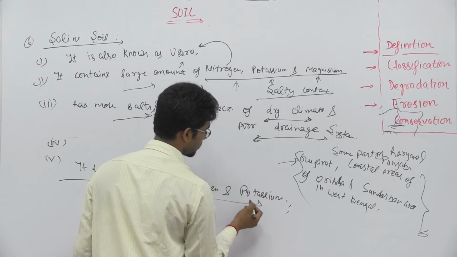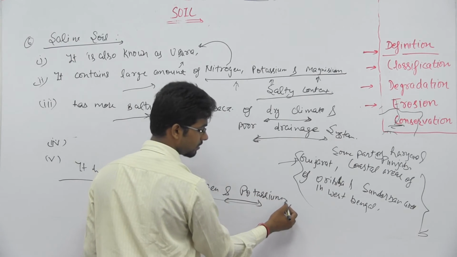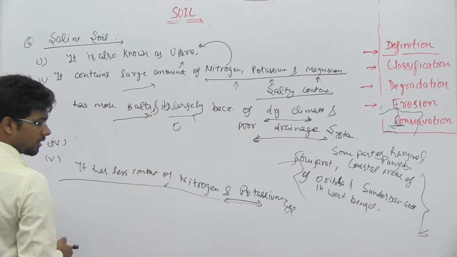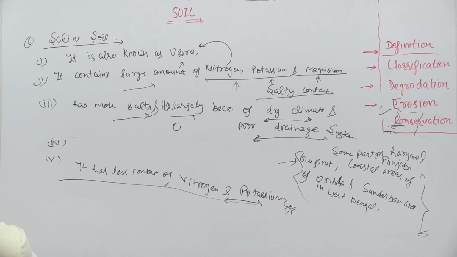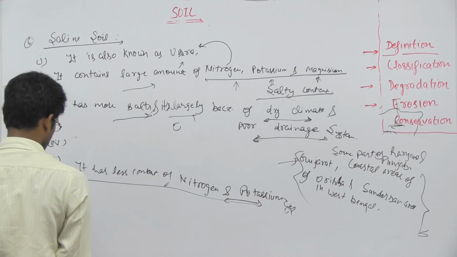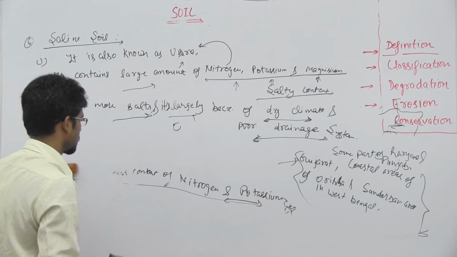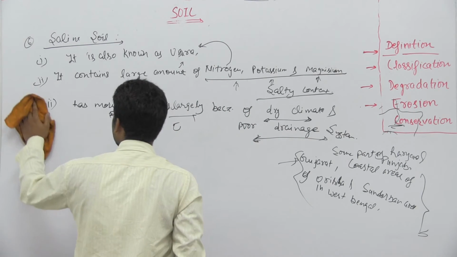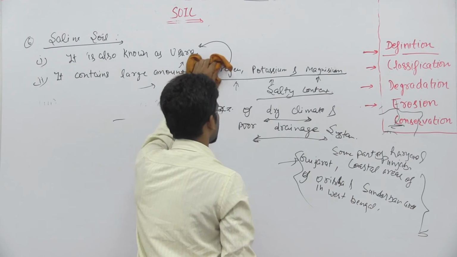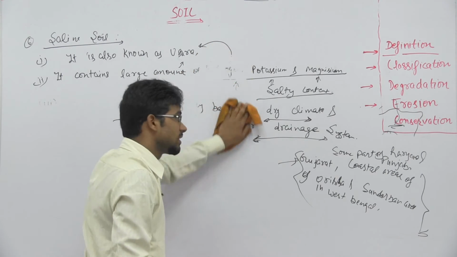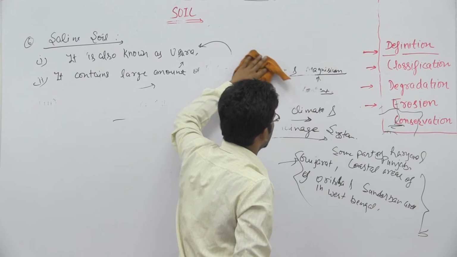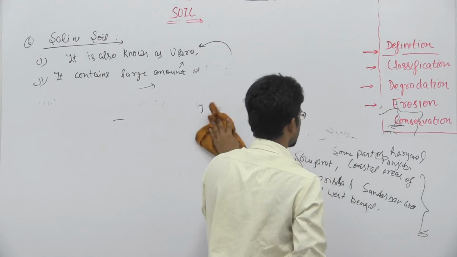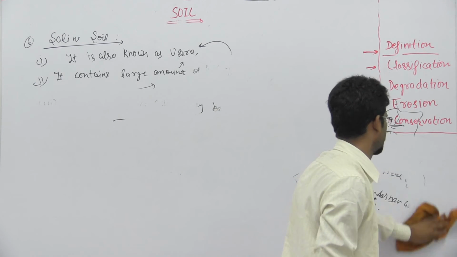So because of that, it is not used for cultivation. And one more point in this that is very much important, due to the excessive irrigation in some parts, basically this saline soil is used for the cultivation, like places in Haryana and Punjab, there we have enough amount of rainfall. Because of that, it is used there for the cultivation.